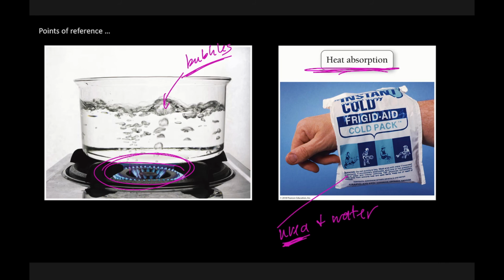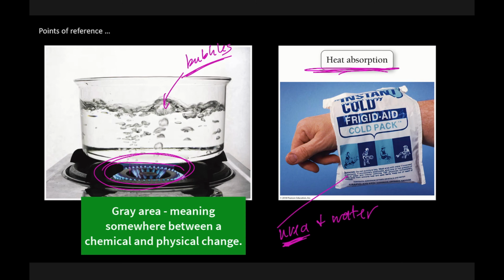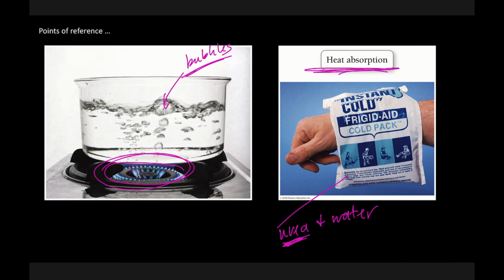And the dissolving of something in water, especially the dissolving of an ionic compound in water, tends to be a gray area, because the solution has different properties than just the salt or just the water. But we can also separate them using physical changes, which, going back again to chapter 3, is one of the hallmarks of a physical process. So the dissolving of something in water, specifically the dissolving of ionic compounds, we would call a gray area.